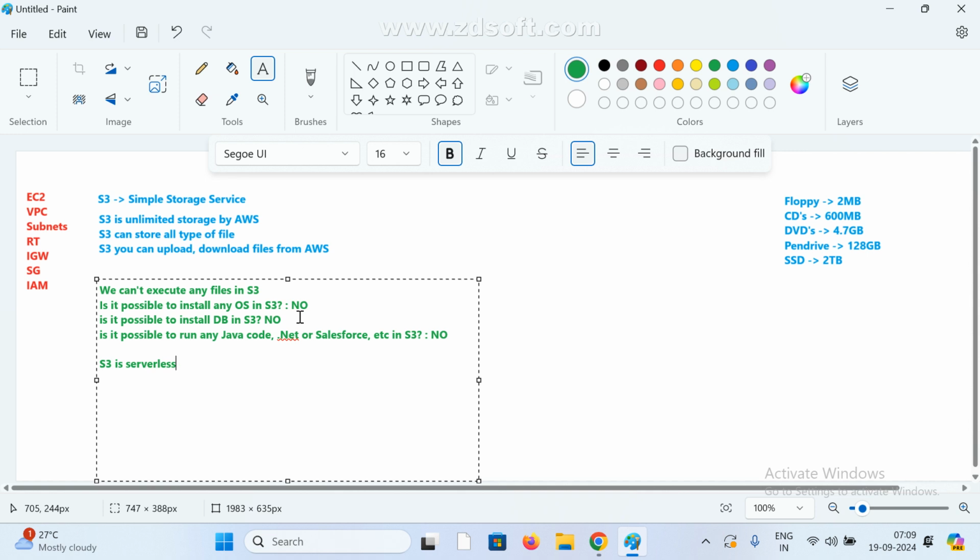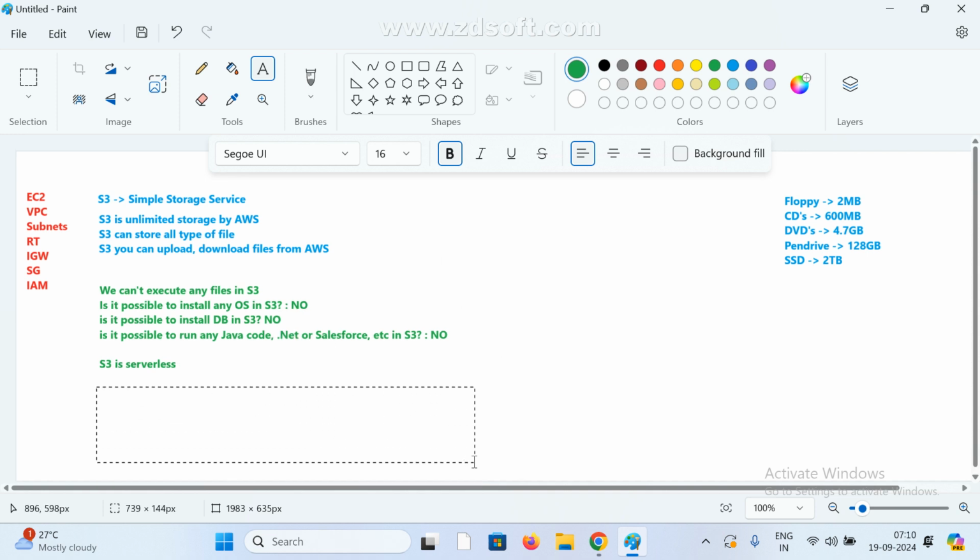So what does S3 mostly contain? Mostly it contains files. Here the new terminology is bucket. What is a bucket? In general terminology, what type of data can we store in a bucket?